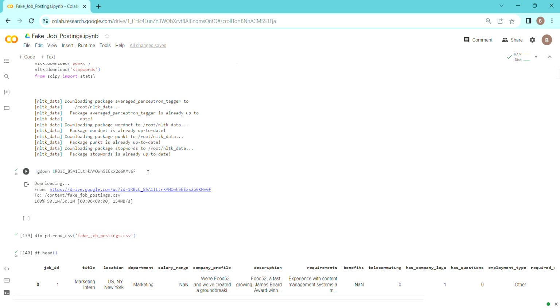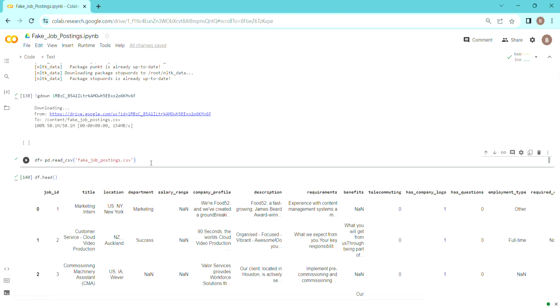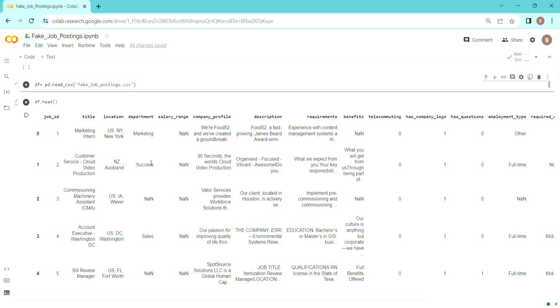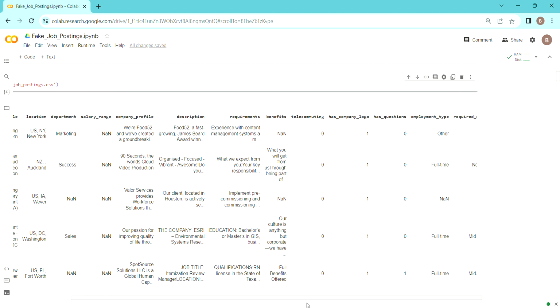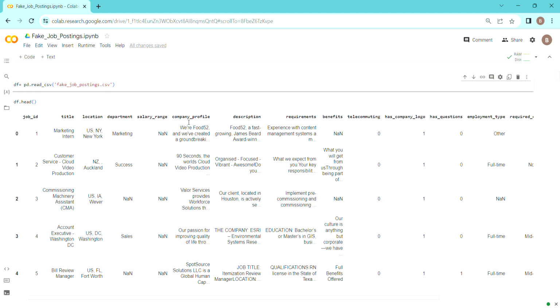Let's first download the data. This is a gdown file that I have taken from my Google Drive, which is kind of easier for us to get from there. Then we have started with reading the CSV file. As we can see, there is a lot of text data, and there are a lot of punctuations and all. We can see there are categorical data as well, like telecommuting, has company logo, has questions, and the text fields also, like company profile, description, requirements, these things.